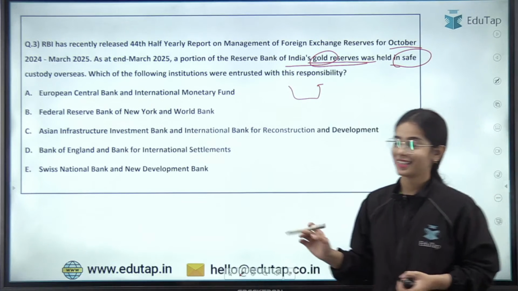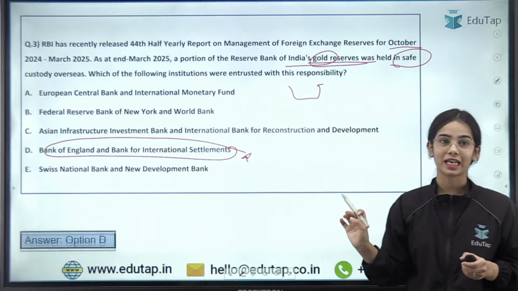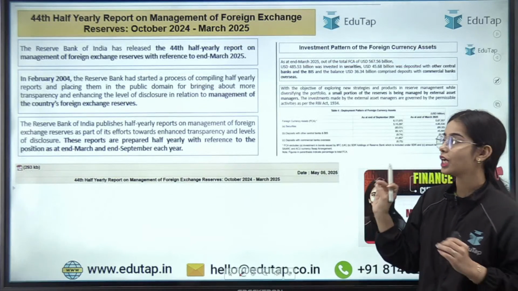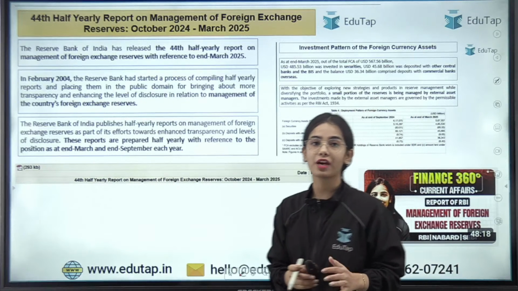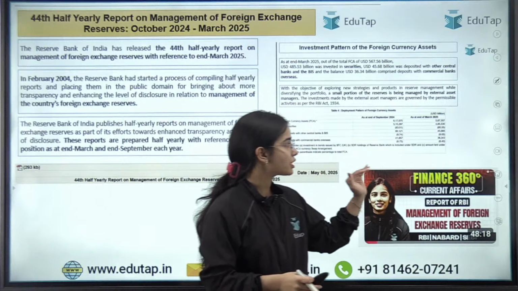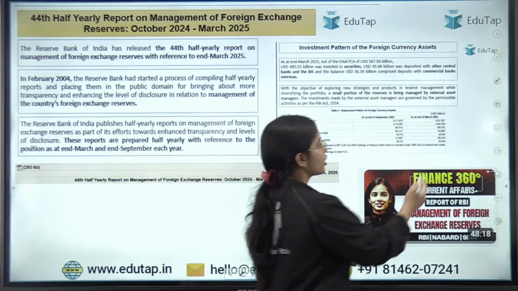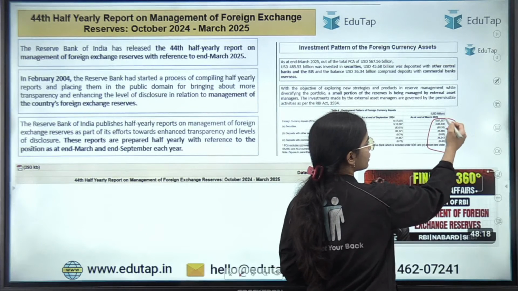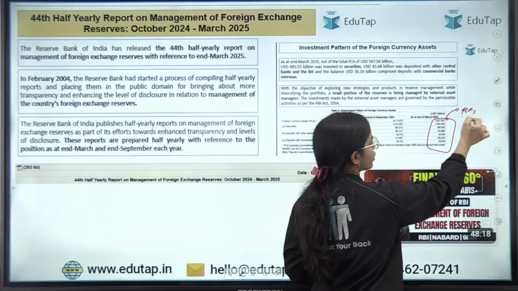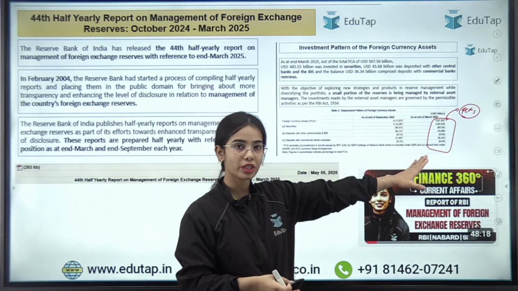Okay. Yes, it is Bank of England and Bank of International Settlement. So everyone has given the right answer. So here the D is the right answer. Now 44th half yearly report, again we have discussed this report in detail regarding the management of foreign exchange reserves. But now the data points here, if the data points are, let's say, for March 2025, now the foreign exchange reserves data for the June, for the July has also been released. So here you do not have to focus too much on the data.